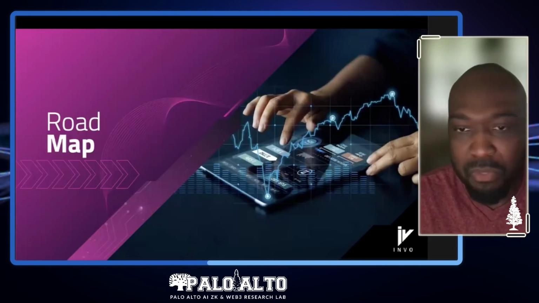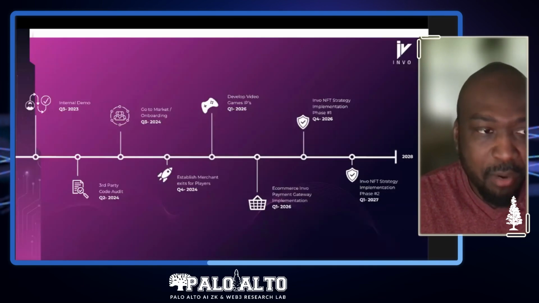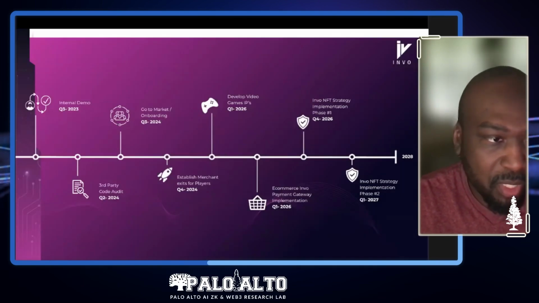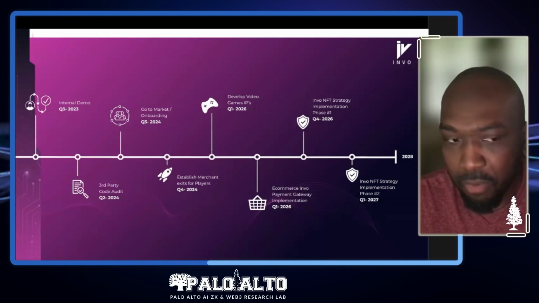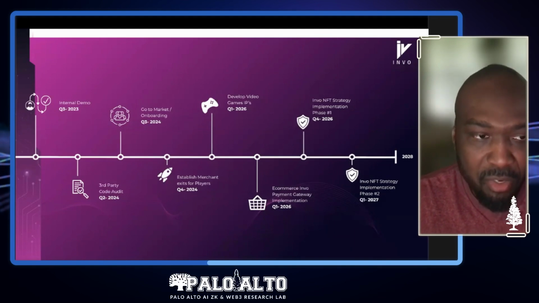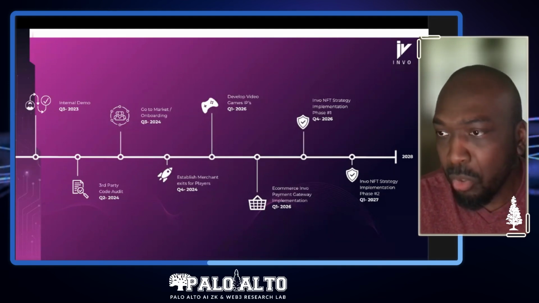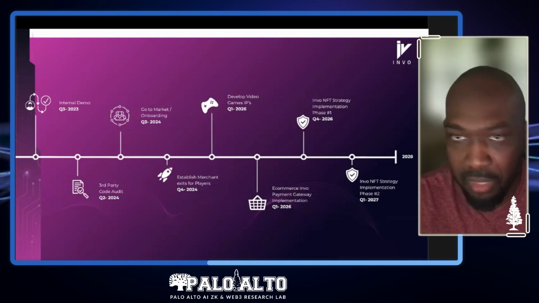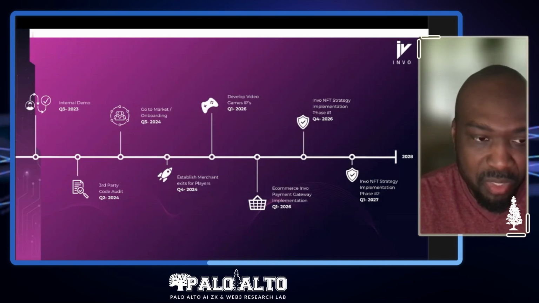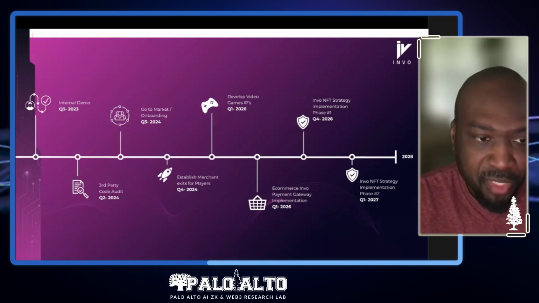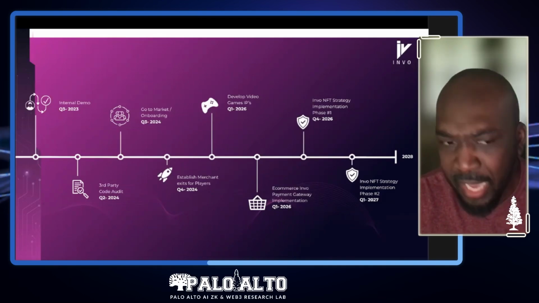The roadmap, in terms of where we are right now and where we plan to be: we finished our internal demo, which we just shared with you, in Q3 2023. We're looking to start the auditing of our code and all of our smart contracts in the second quarter of this year, and in the third quarter of this year we're looking to start closed beta with our clients onboarding, like Prime Games and the others that we've been signing up. And we look far beyond that to start establishing our merchant account exit for players.